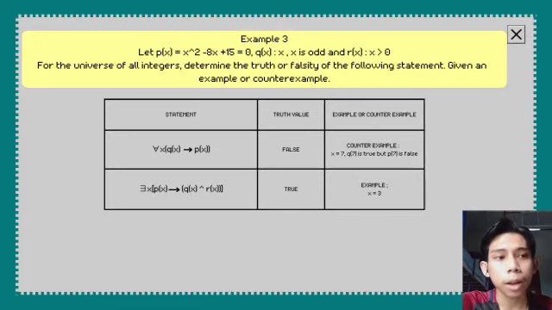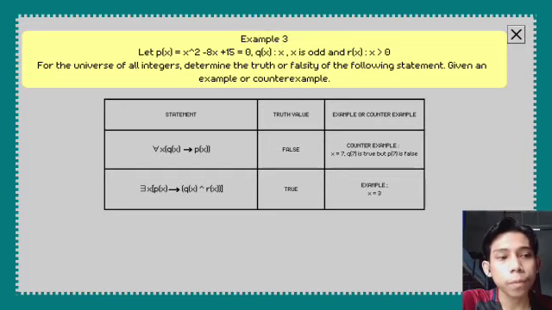First statement, for all x, Qx implies Px. The truth value is false, and the counterexample is, for example, when x equal to 7, Q7 is true, but P7 is false.